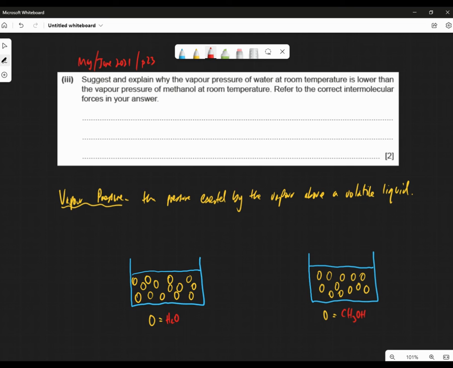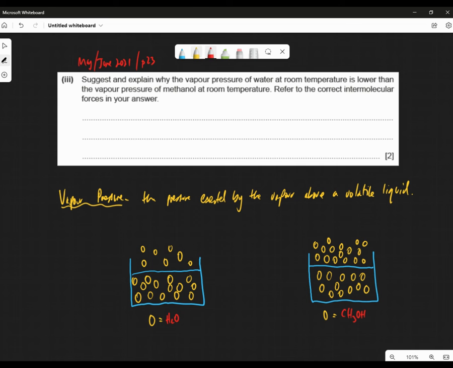CH3OH. Now it's telling us that the vapor above the water, there it is like that, but it's telling us that the vapor above the methanol is greater. So there are more particles above the methanol than there are above the water.